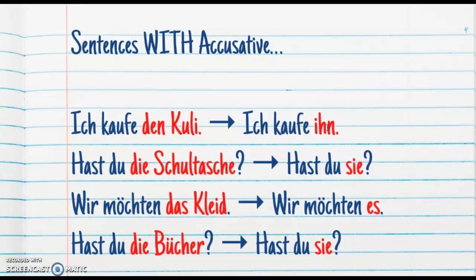For the second one, hast du die Schultasche? We would change it to hast du sie? It's sie because it's feminine, die Schultasche. The third one, wir möchten das Kleid, we would like the dress, changes to wir möchten es. Es because das Kleid is neuter. And then hast du die Bücher? changes to hast du sie, going from do you have the books to do you have them?